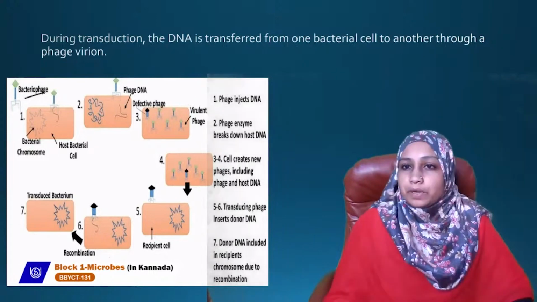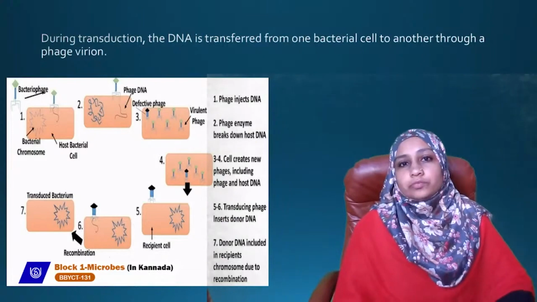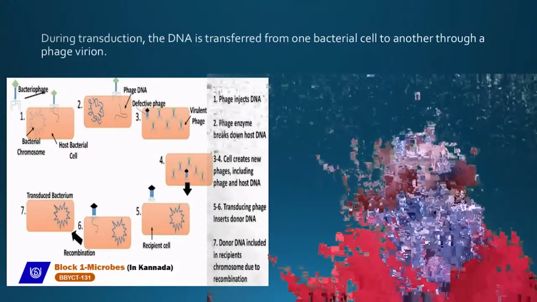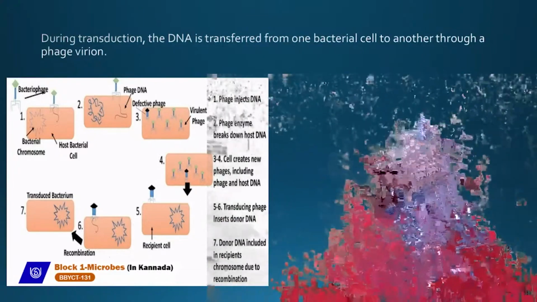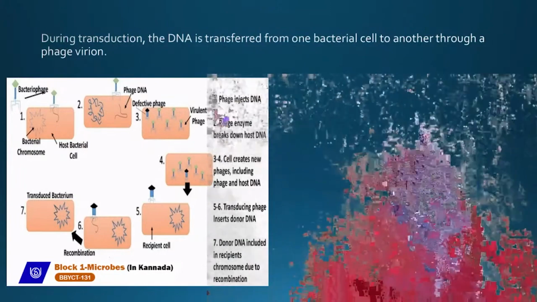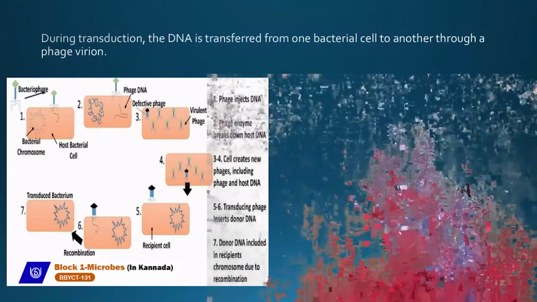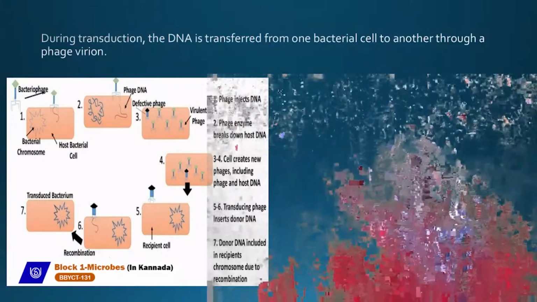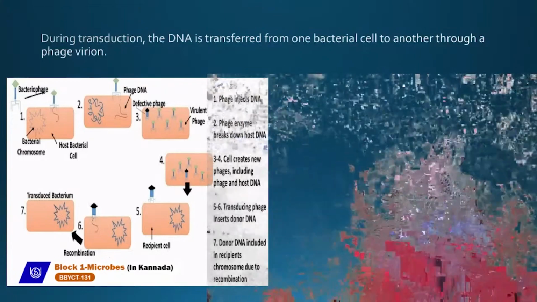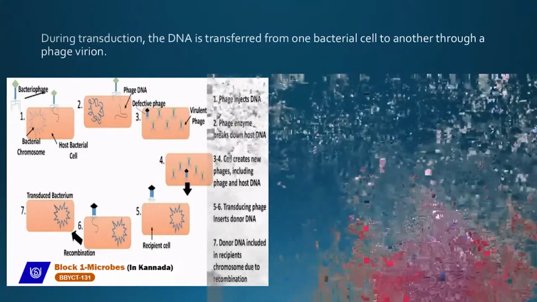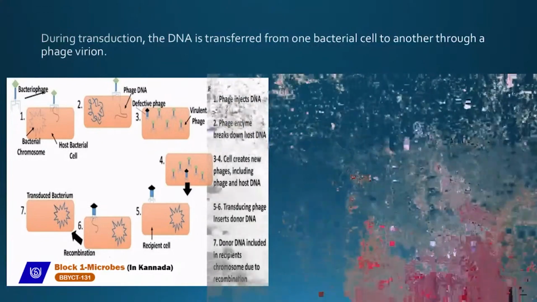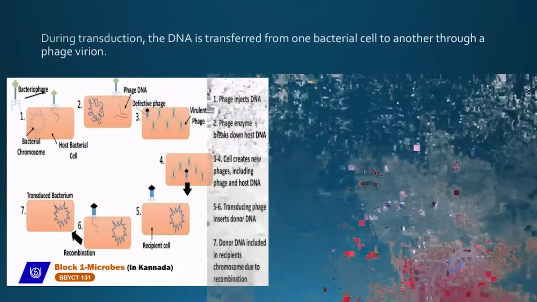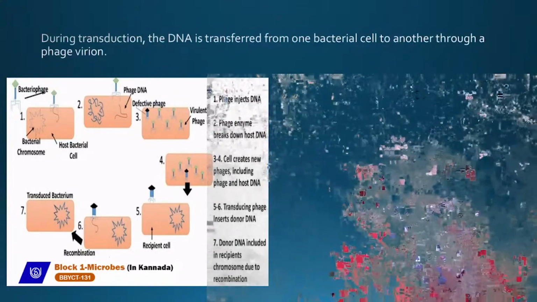So here, this is the third type of mechanism you can see in case of bacteria, called transduction. So in transduction, what is happening? The DNA is transferred from one bacterial cell to another through a phage virus. That is a bacteriophage.